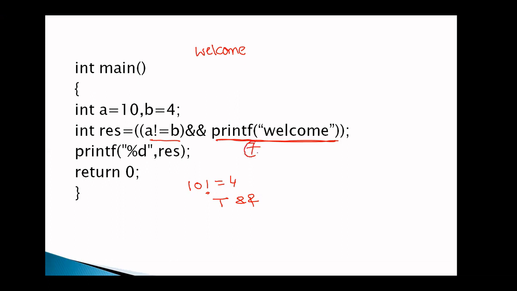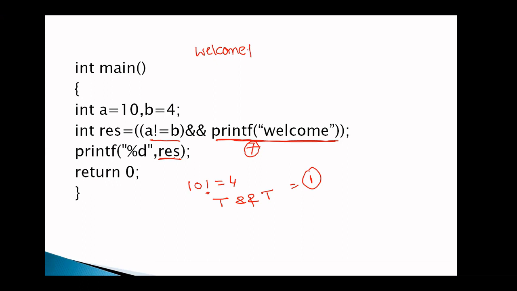So actually 7 is a non-zero number. Non-zero number means true. So automatically this is true. You got it? 7 is a non-zero number. Non-zero number means true. So true and true. What is the answer? The answer is 1. So 1 is assigned to RES. So RES value is 1.